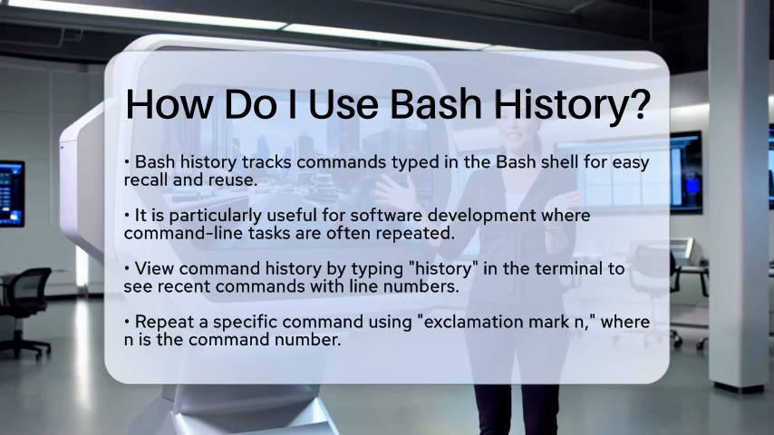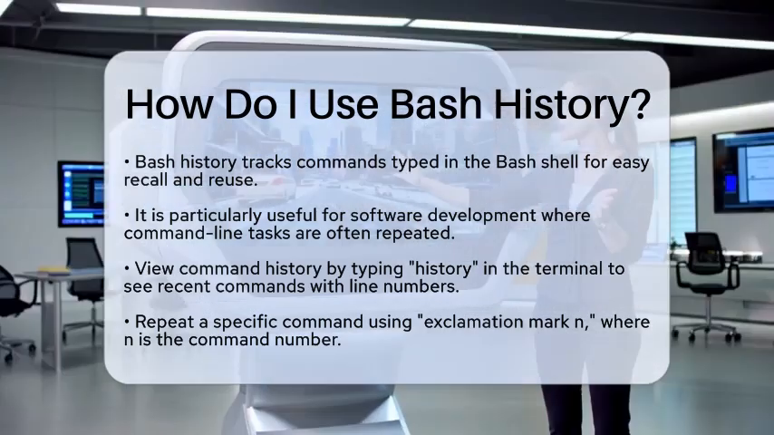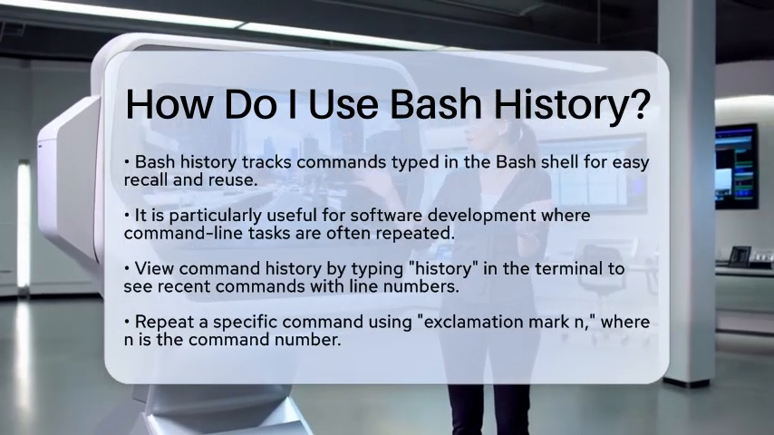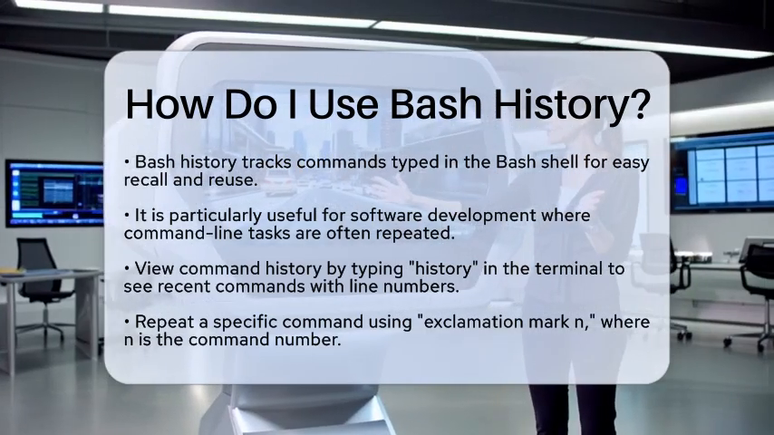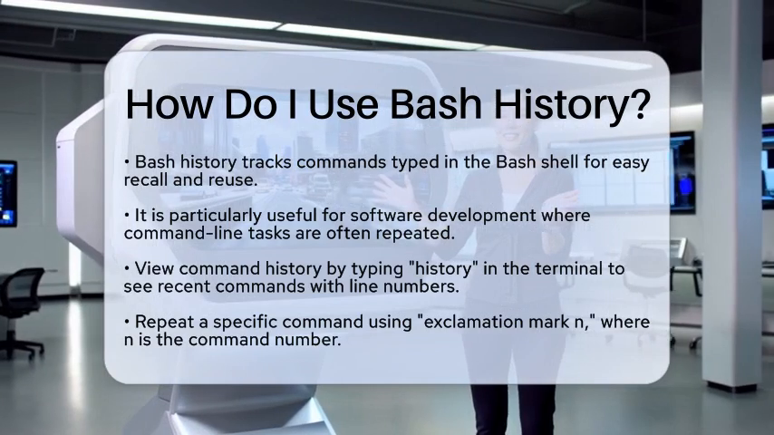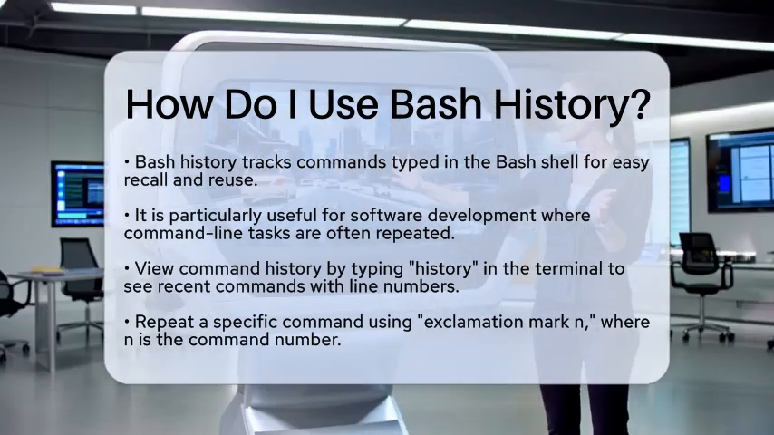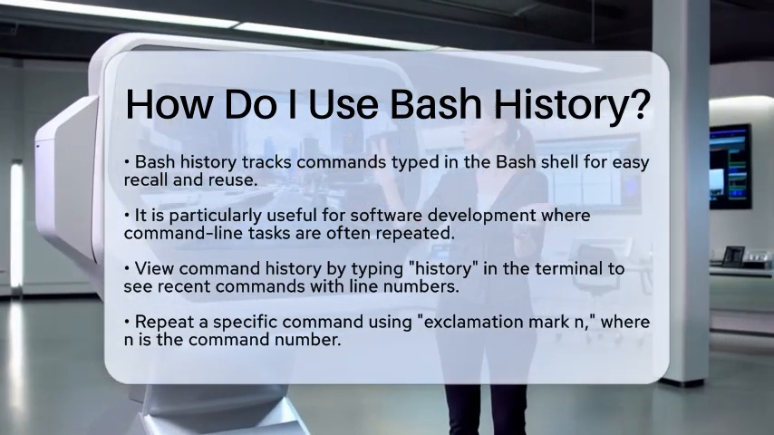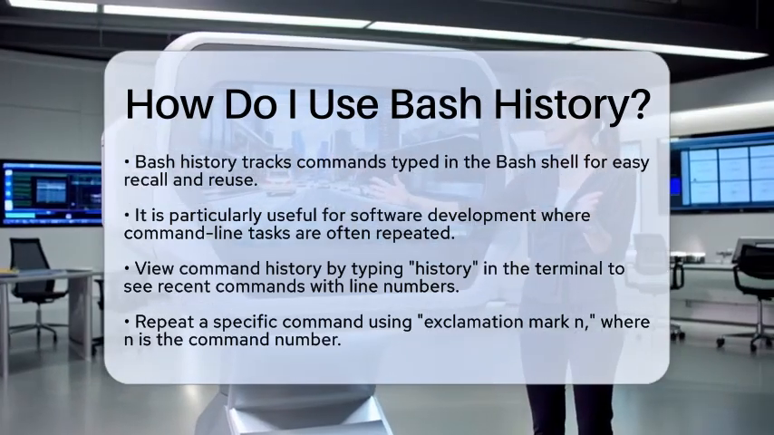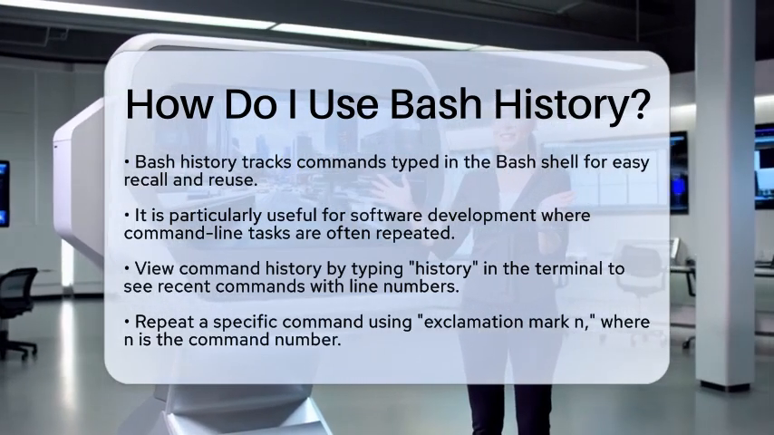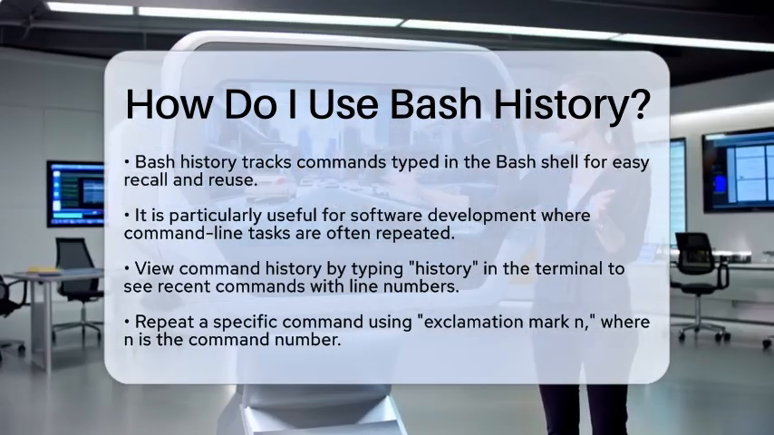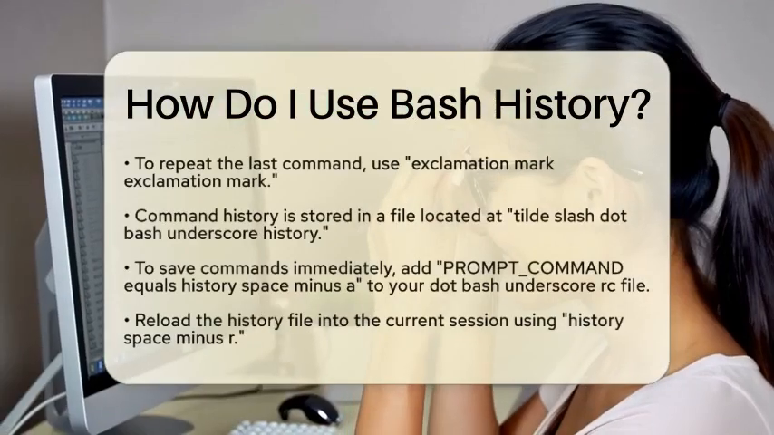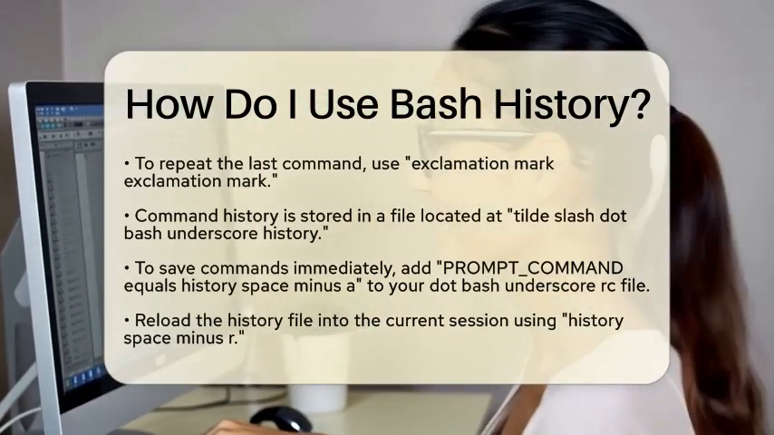To get started, you can view your command history by simply typing history in the terminal. This command will display a list of your recent commands along with line numbers. If you want to repeat a specific command, you can use !n, where n is the command number shown by the history command. For instance, typing !42 will execute command number 42 again. If you just want to repeat the last command you ran, you can use !!